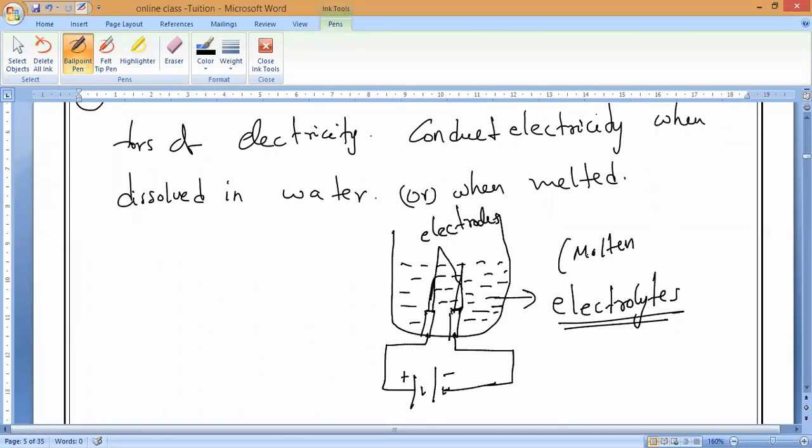So this molten solution is formed by ionic compounds only. What is that? Ionic compounds only. Is it okay, guys? Please respond to me.